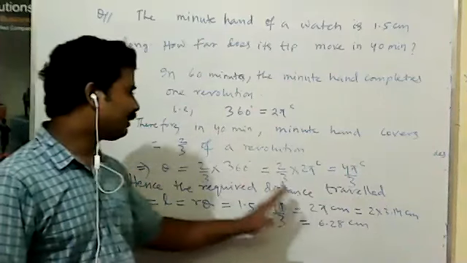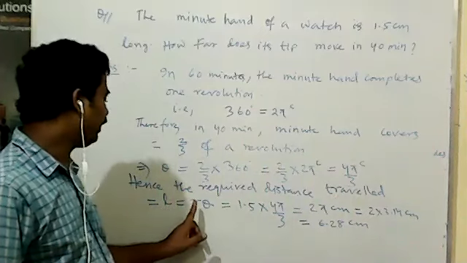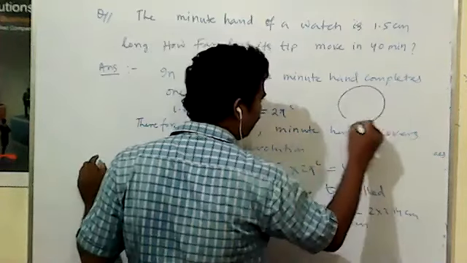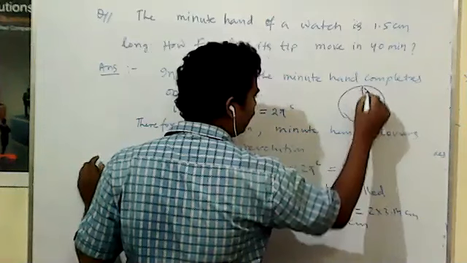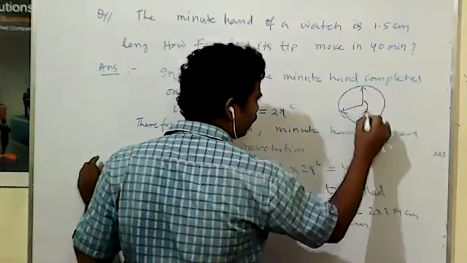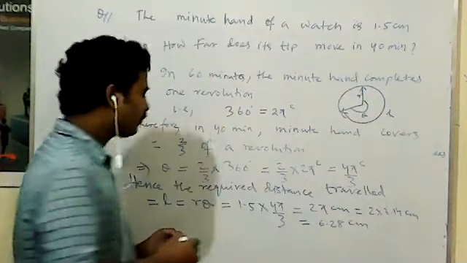Hence, the required distance traveled, that is L, that is arc length L, that is r theta. Here, this is the minute hand that covers. This is 40 that is covered. This is theta. This is L. This is r.